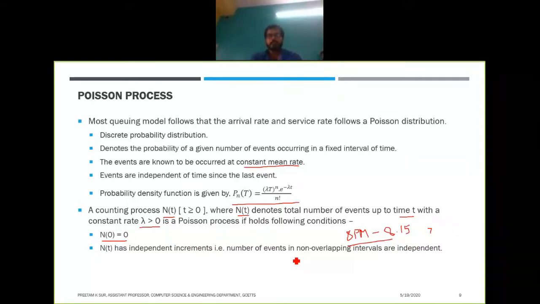This is a kind of memoryless property of the Poisson distribution.